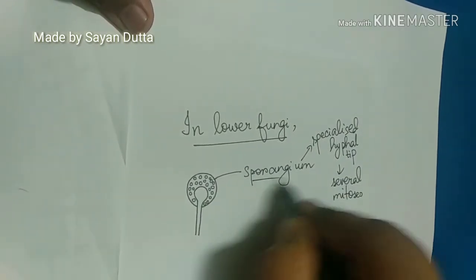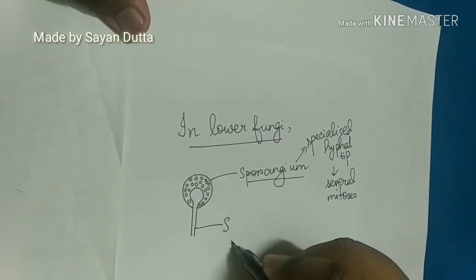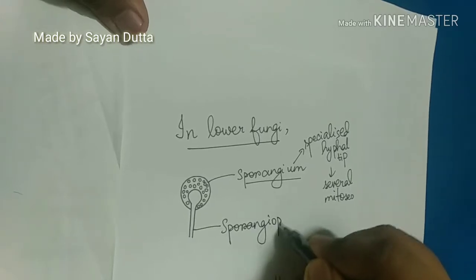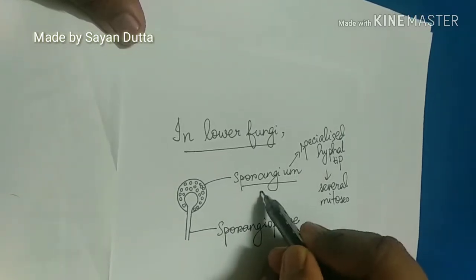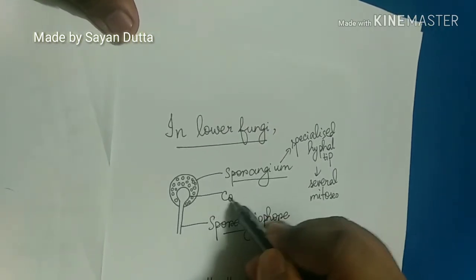Sporangium in turn is supported by a hypha known as sporangiophore. The cell wall between sporangium and sporangiophore is known as columella.